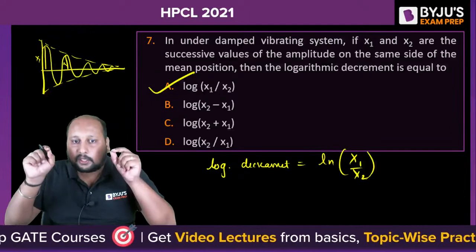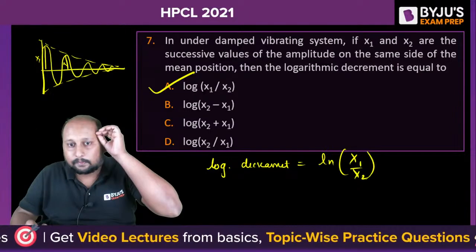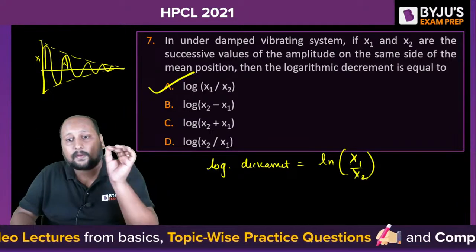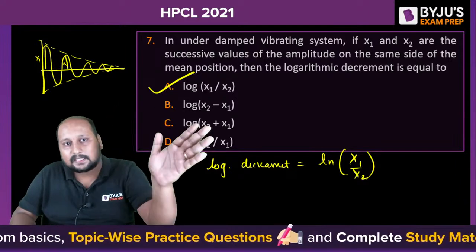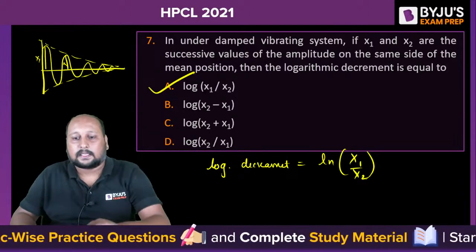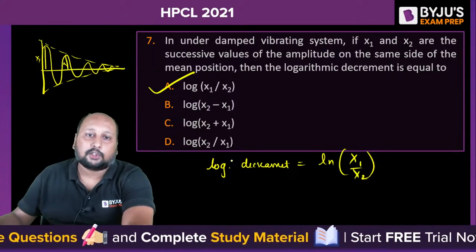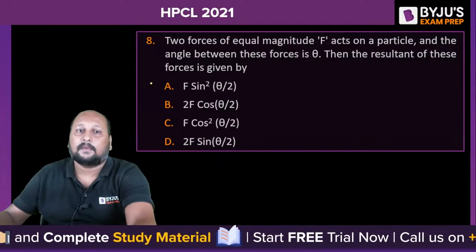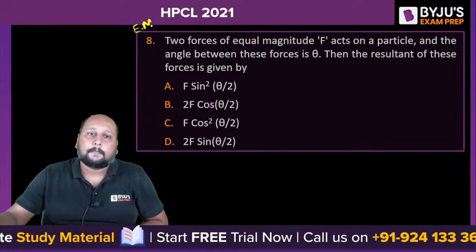You may have confusion between D and A, but remember that the logarithmic decrement is always the ratio of the first and the second, the successive amplitudes. Okay, let's go to the next question on the screen from engineering mechanics.